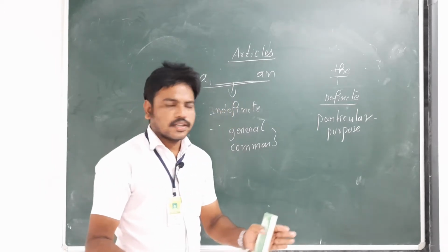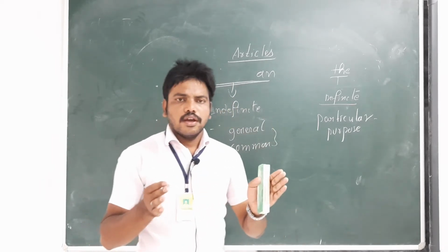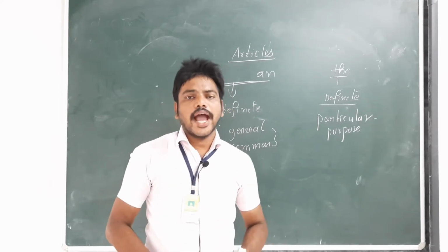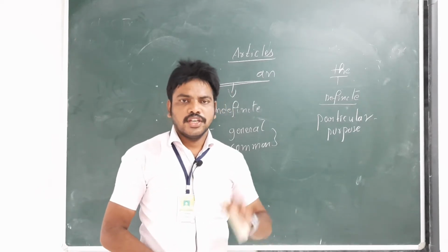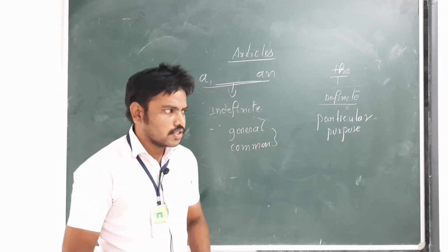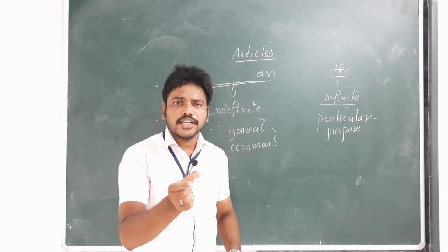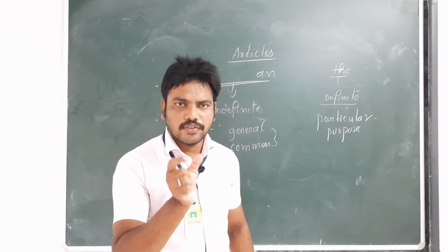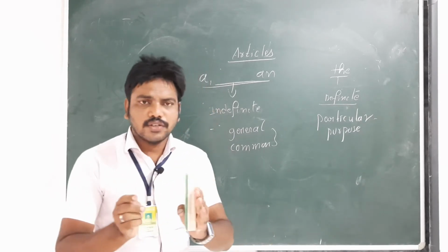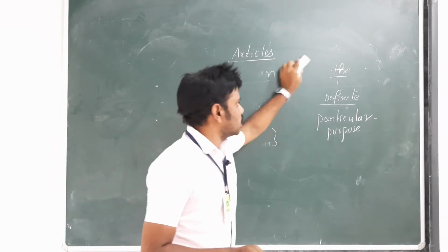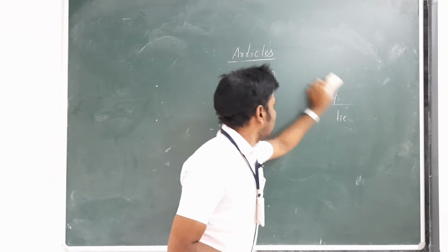Now let us see the difference between indefinite articles and definite articles. A and an are called indefinite articles, the is called the definite article. Now let us see one by one. Let us speak about the article a.